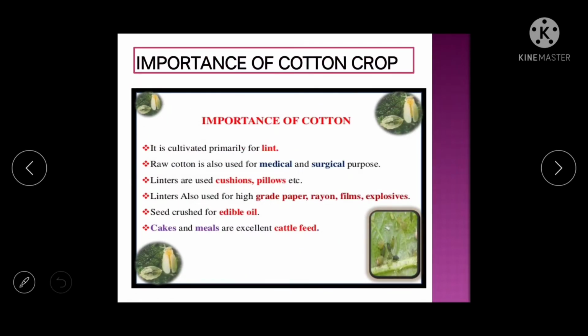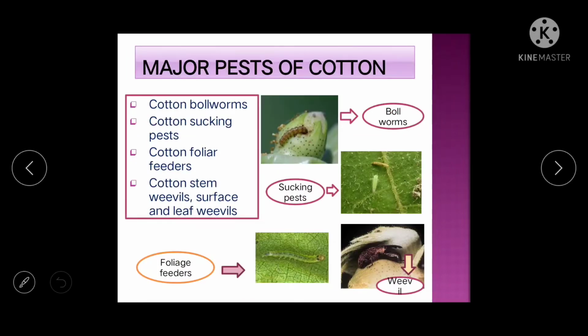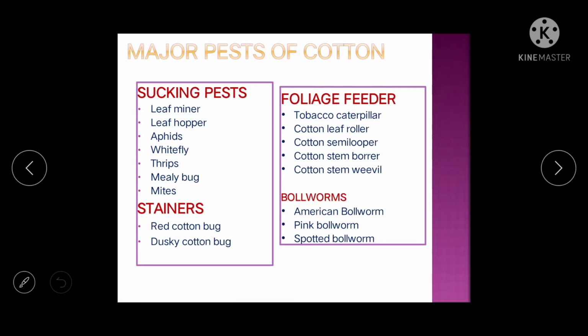So first we'll see the major pests of cotton. The major pests of cotton are cotton bollworms, then sucking pests, then foliar feeders, then cotton stem weevil, surface weevil and leaf weevil. Okay. So among the sucking pests, leaf miner, leaf hopper, aphids, whitefly, thrips, mealybug, mites are the important pests.